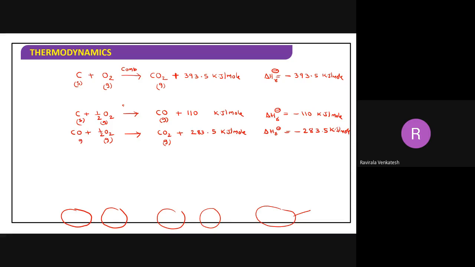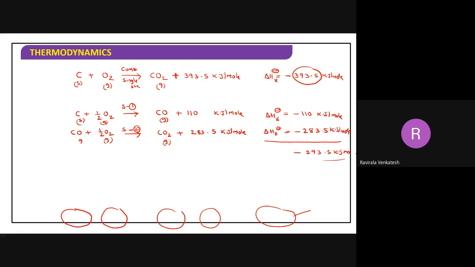Now step number 1, step number 2. It is a 2 steps mechanism; the reaction is taking place in 2 steps. Here the reaction is taking place in a single step. For the single step, the enthalpy of reaction is minus 393.5. And for the several steps, the total enthalpy of reaction becomes minus 393.5 kilojoules per mole.